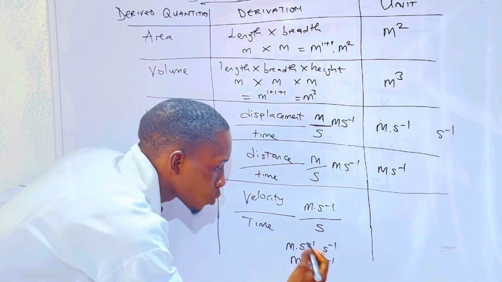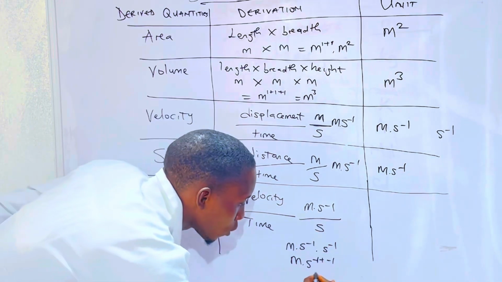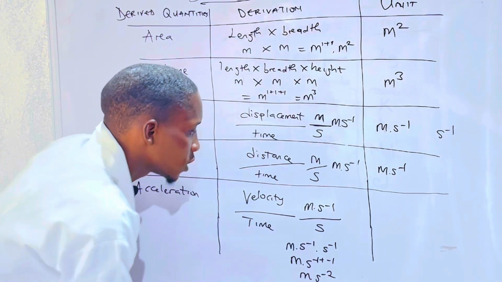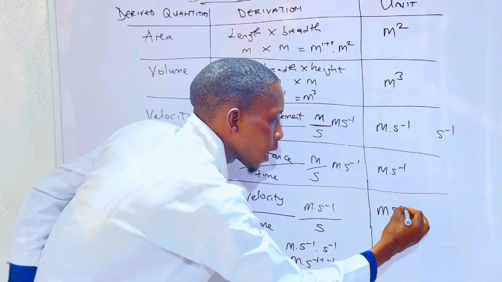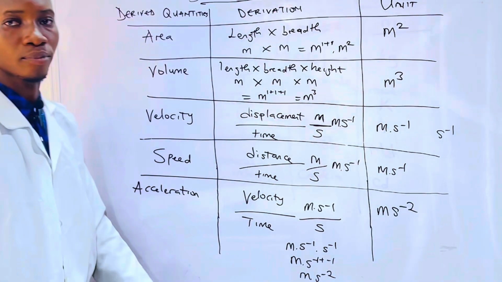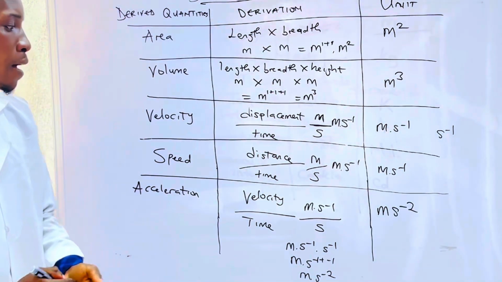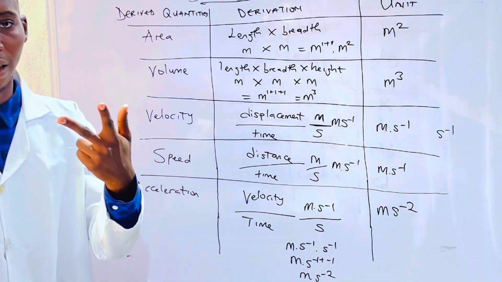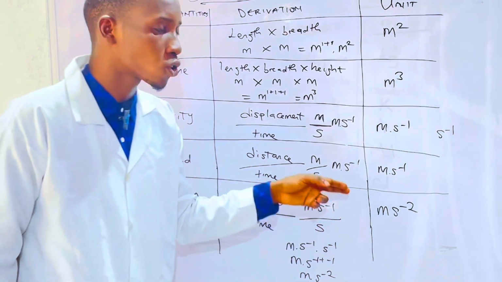Minus 1 plus minus 1 will give us minus 2, which is meter per second square. So we have per second, another per second, giving us 2 per second, which is per second square.